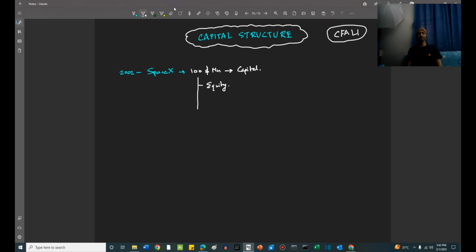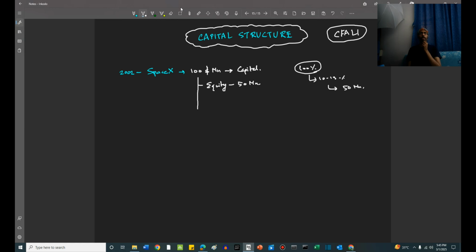So let's say Elon Musk right now holds 100% of this newly formed SpaceX and he decides that he will sell around 10 to 15% of it in equity form, right? And he will value this 10 to 15%, let's say at 50 million. Elon Musk plans to collect 50 million. Now 100 minus 50 is 50 million. So how does Elon Musk plan on collecting the remaining 50 million of capital?